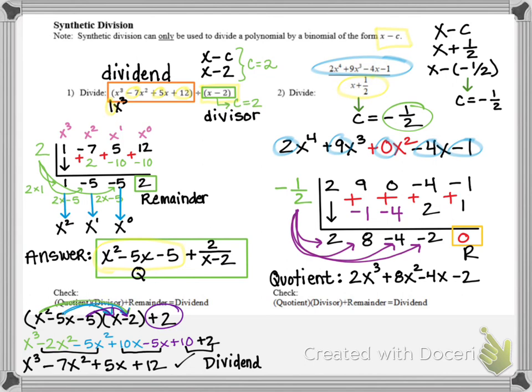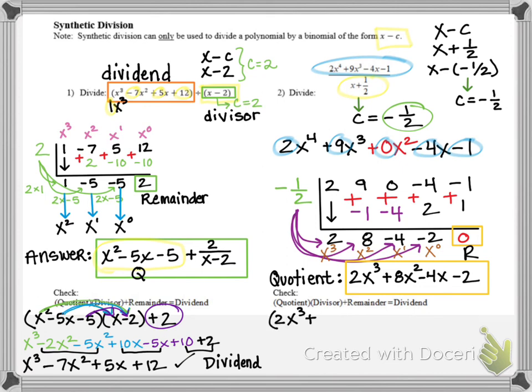So the numbers that I got as a result of my synthetic division are the coefficients of the quotient, but now the quotient starts with an x to the 3rd power. So the 2, just as a reminder, is the coefficient for x cubed, 8 is the coefficient for x squared, negative 4 is the coefficient for x to the 1st, and negative 2 is the coefficient for x to the 0 power, which becomes the constant.